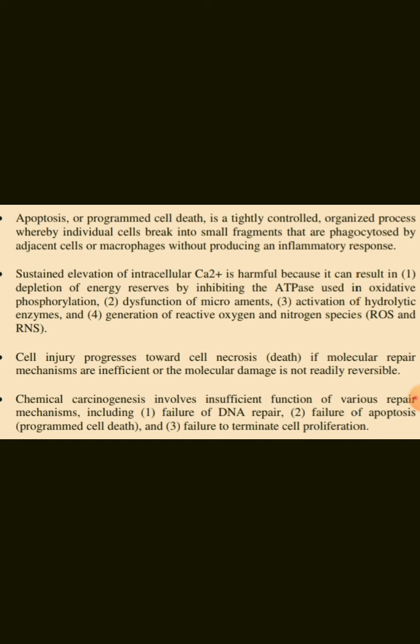Chemical carcinogenesis involves insufficient function of various repair mechanisms including failure of DNA repair, failure of apoptosis, and failure to terminate cell proliferation.